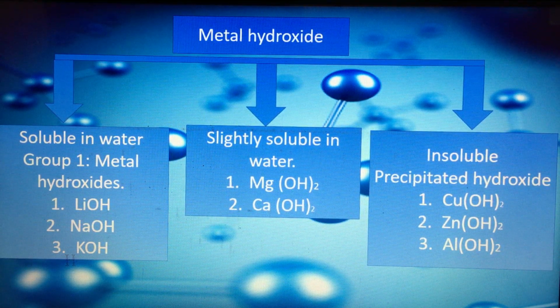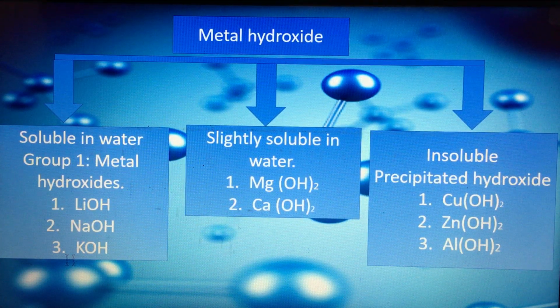So here metal hydroxides are actually divided into 3 types depending on their solubility. So if the metal hydroxide is highly soluble in water, like group 1, so LiOH, lithium hydroxide, sodium hydroxide, potassium hydroxide, all of them are highly soluble in water. So it's the first group, first type. The second type is slightly soluble in water.